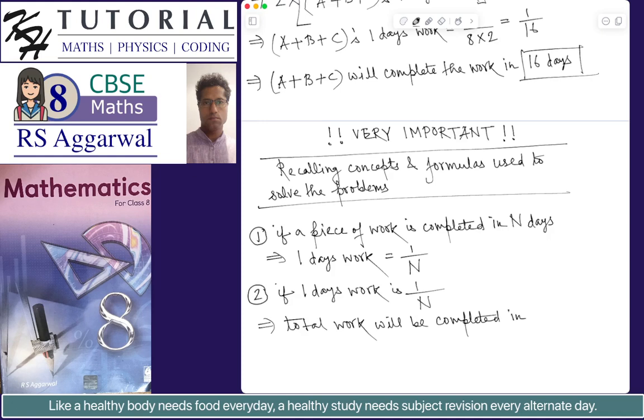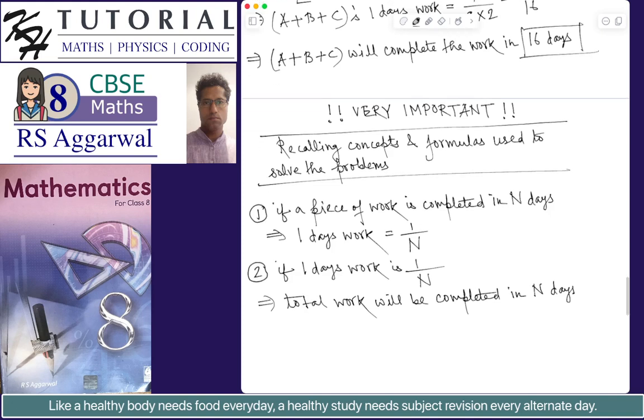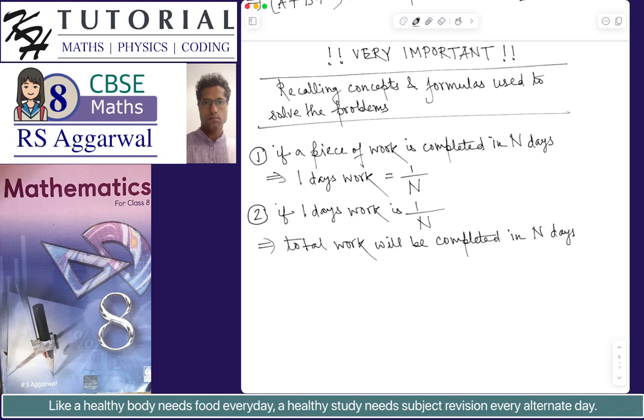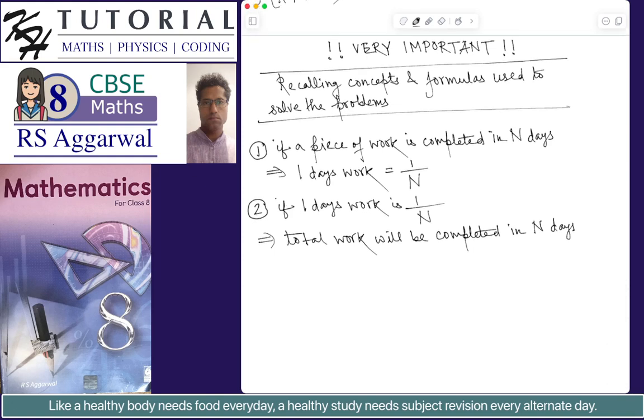in n days. Now, in some problems, the unit of time can be hours, but for the sake of discussion, I'm considering the unit of time as days. It could be hours, days, minutes, seconds, months, or even years. So these are the two fundamental concepts that have been rigorously used to solve the problems. So what else?